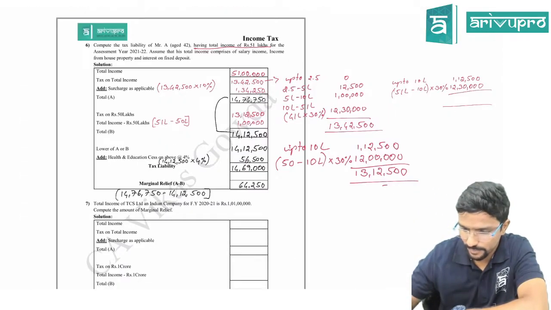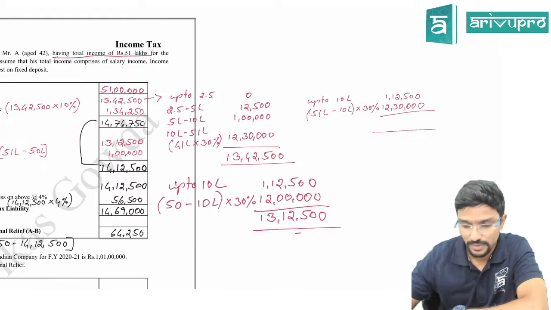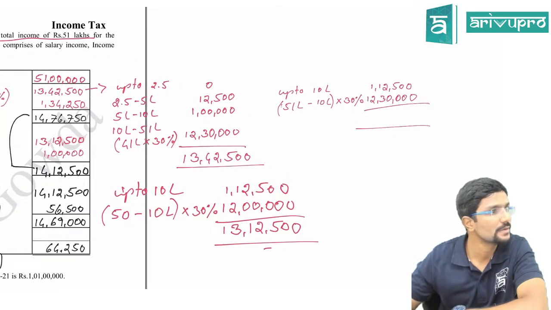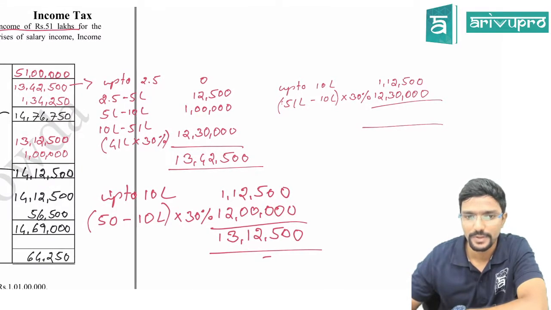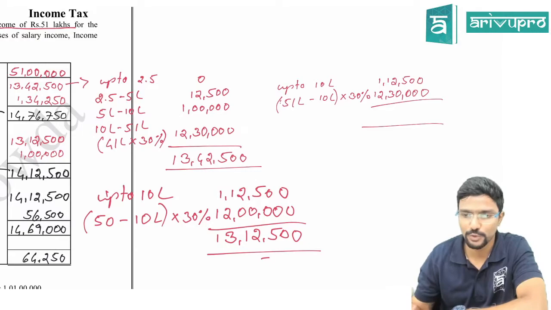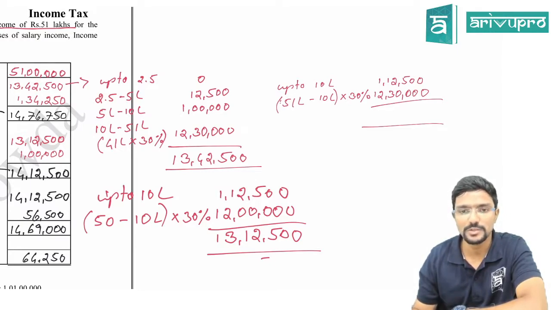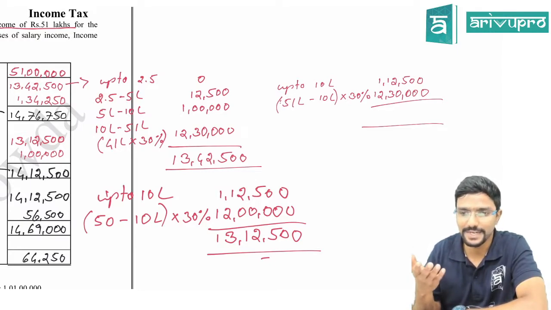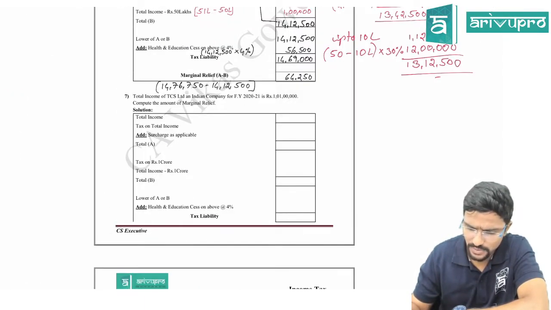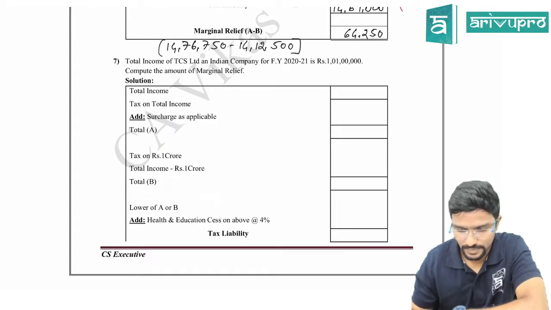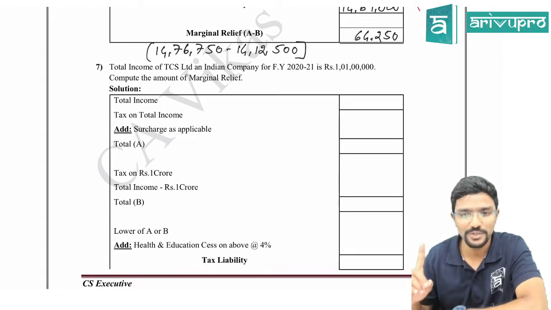Fine. If you guys want me to show this also, I am showing it so that you should know how to do it directly. Here I have tried to do it directly, guys, because you people should get used to it. As it is an MCQ type, you should know stepwise also, because without stepwise you cannot get this direct thing. While practicing, you can practice both. And be careful, if you are doing directly, make sure that you are doing it the right way.